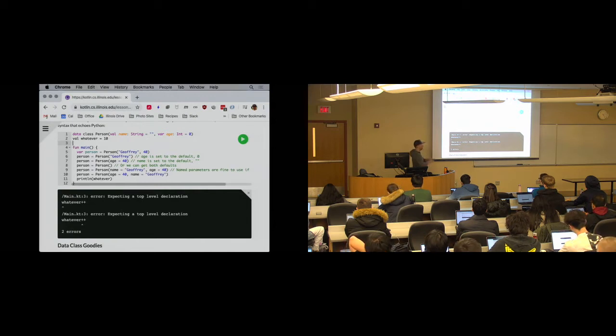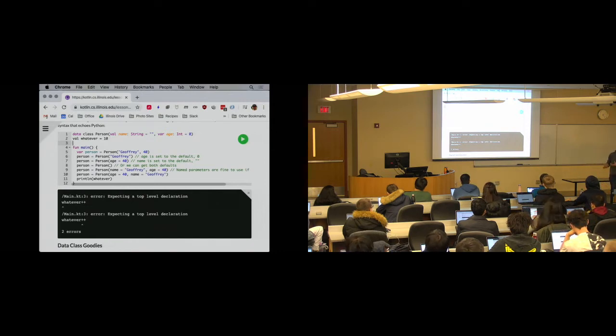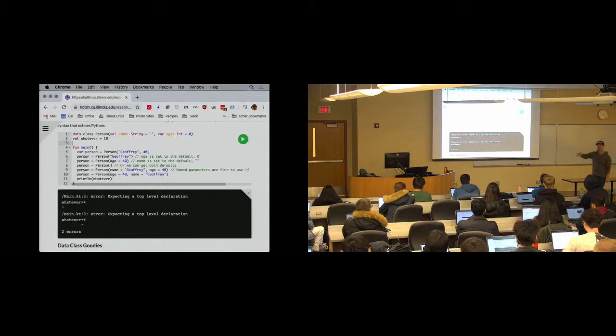Now, internally, this is Java still, this is bytecode. When Kotlin compiles your code into bytecode, it does actually end up putting these things into classes. So how do you call main here? What happens is, if this is in a file called main.kt, Kotlin creates a class called main.kt, and then main is part of that class. That's how you would have to call it. But Kotlin does provide more flexibility in terms of how you organize your code.